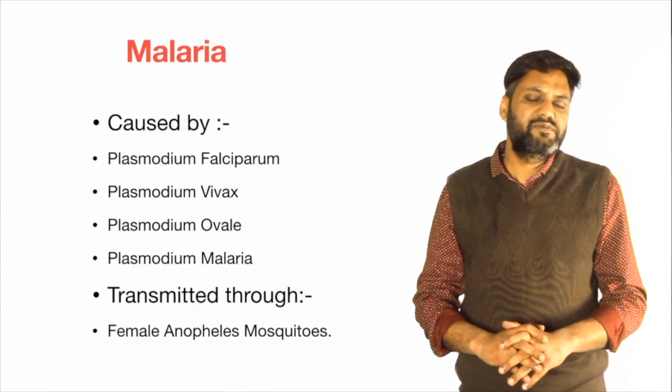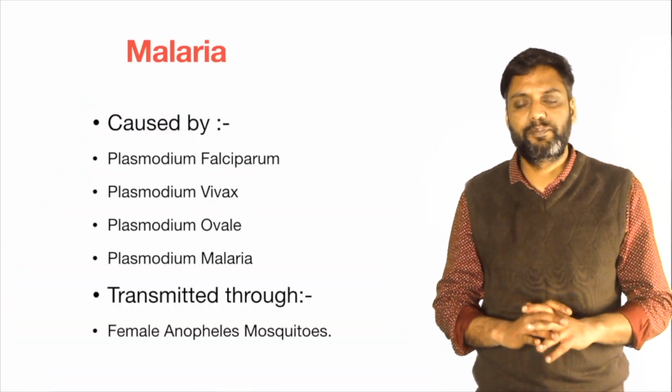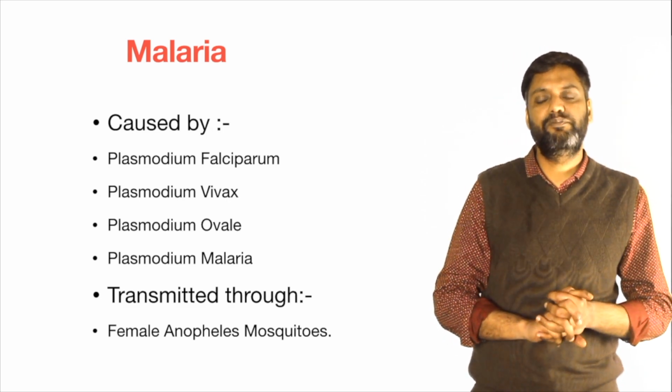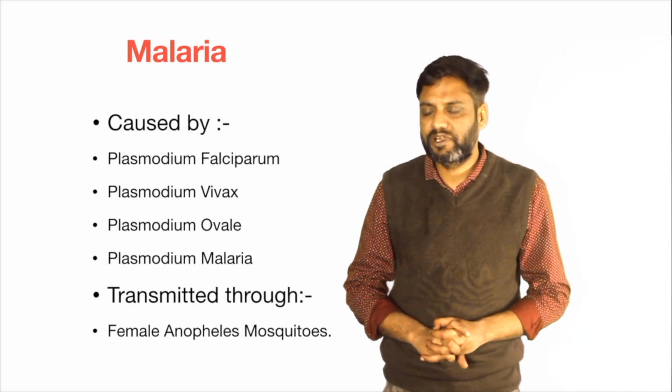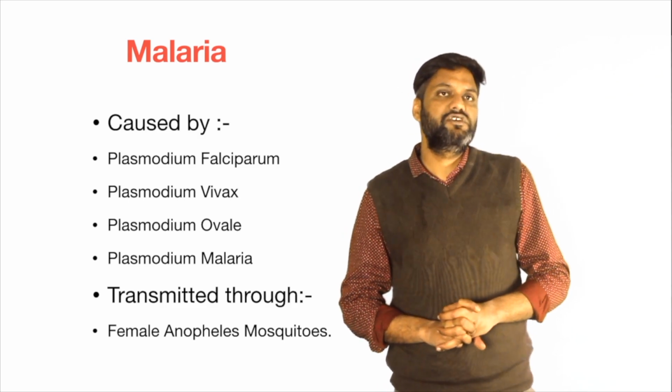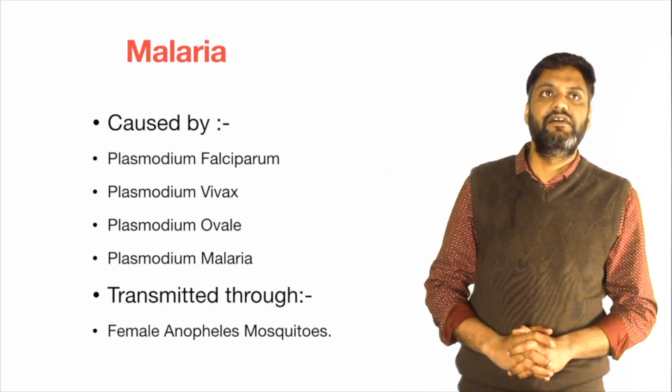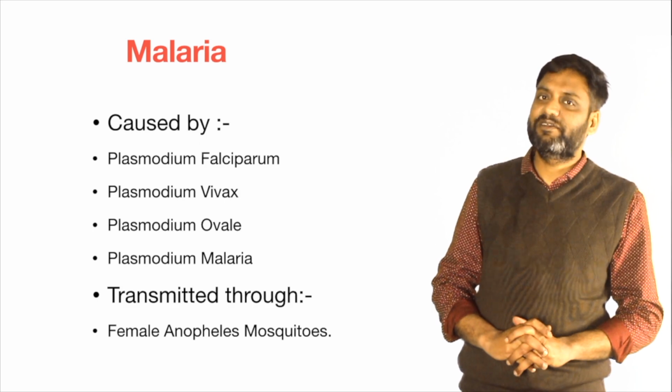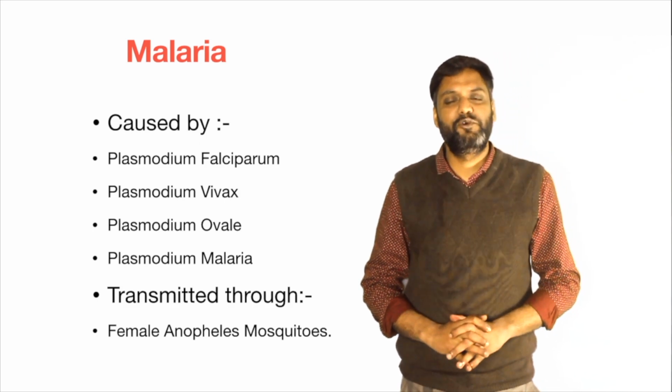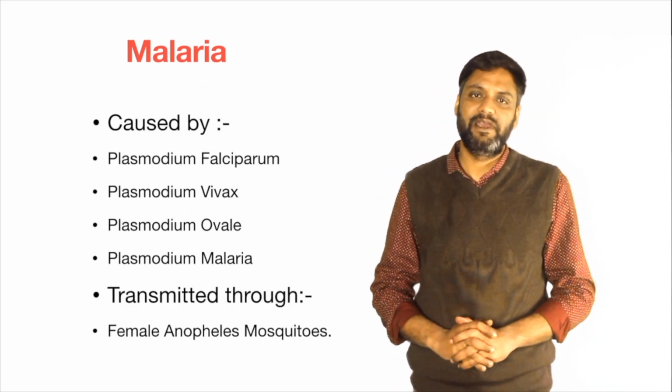Malaria is caused by four species of protozoal parasite, that is Plasmodium. The four species are Plasmodium falciparum, Plasmodium vivax, Plasmodium ovale and Plasmodium malariae.